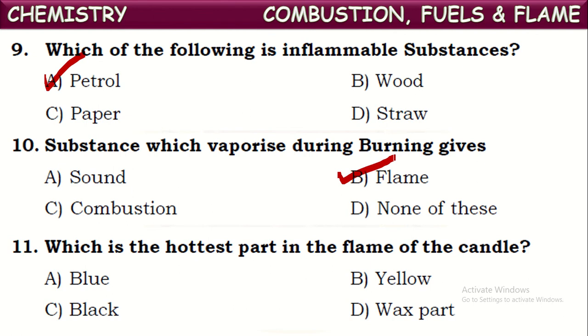That is why the outermost zone of a candle flame is the hottest part, and there the vapors burn with a blue flame. The blue flame part of the candle is the hottest part.